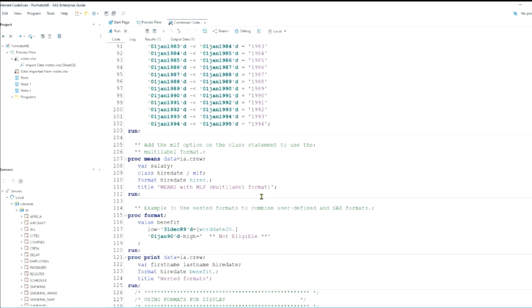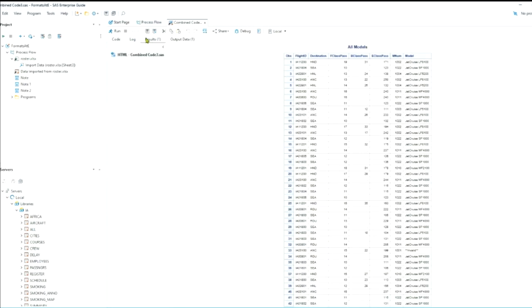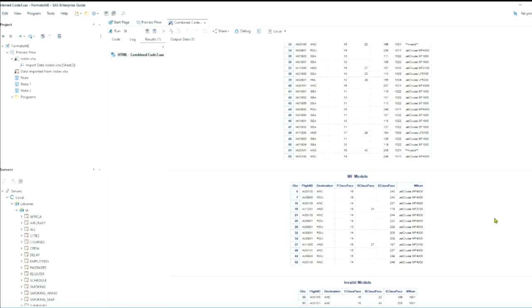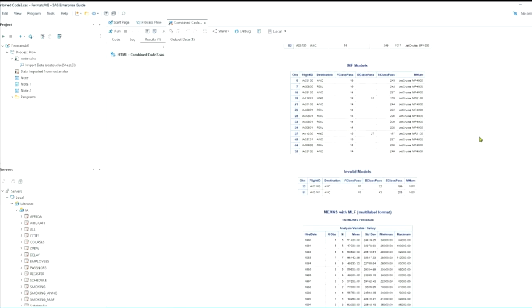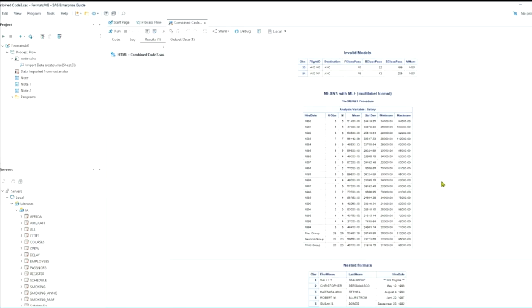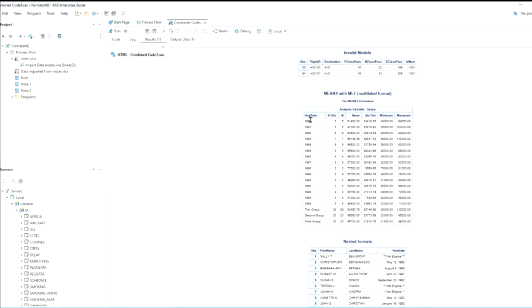And down here in proc means, I can use the MLF option to write out the data using both ways to write these out. Let's see. So here we've written out the invalid models, and here's the multi-label format.